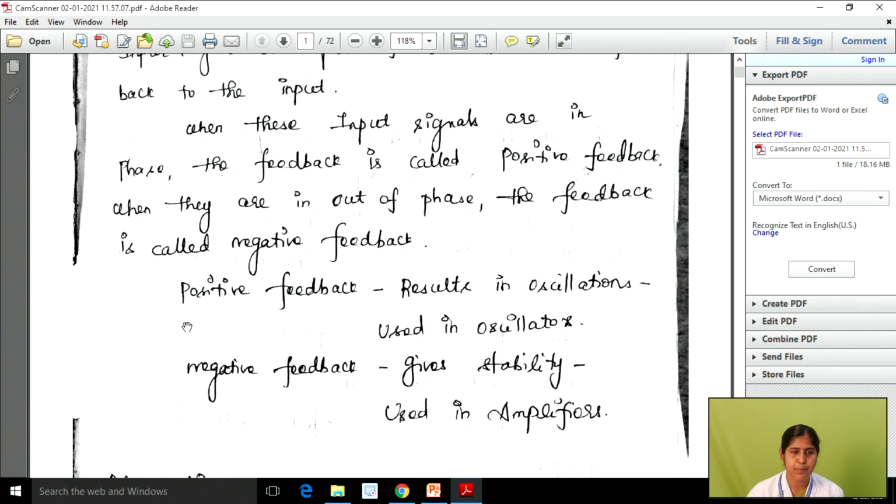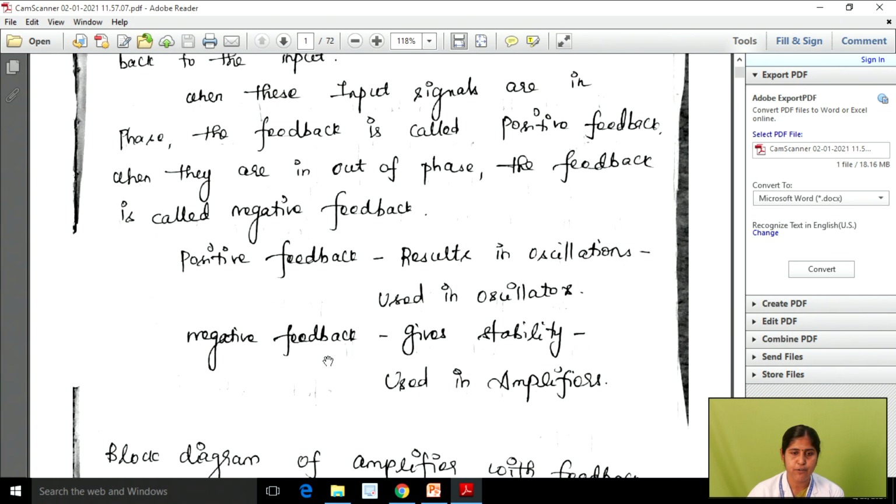So where can we apply positive feedback? In oscillator circuits we can apply positive feedback, right? So where can we apply negative feedback? In amplifier circuits we can apply negative feedback. So why do we need negative feedback? To improve the signal stability we are using negative feedback, right?